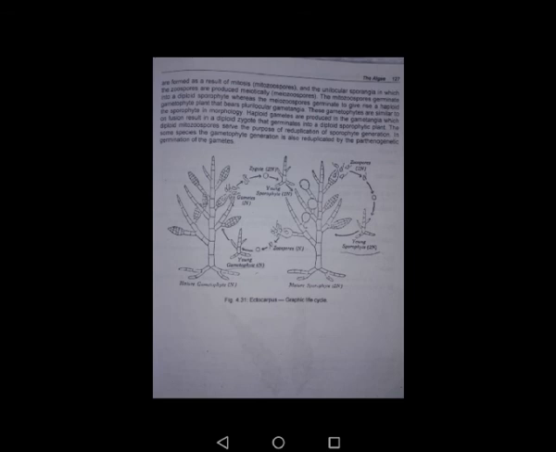In some species, the gametophyte generation is also reduplicated by the parthenogenetic germination of the gametes.